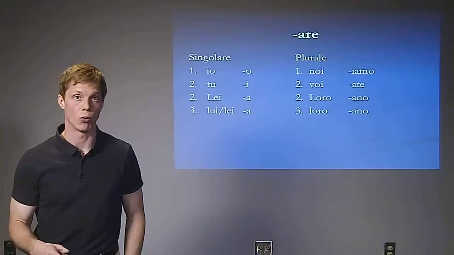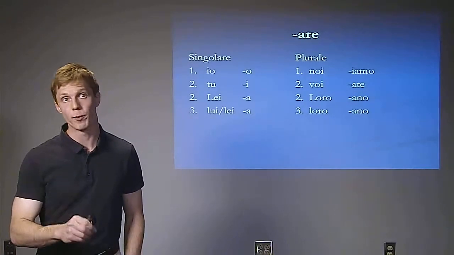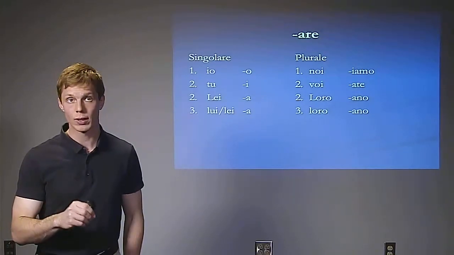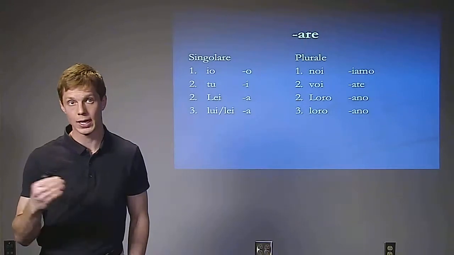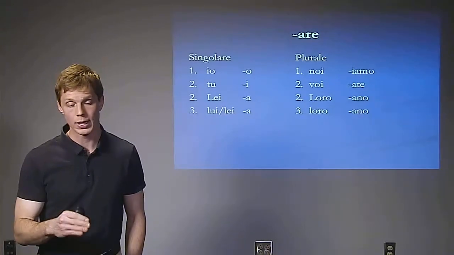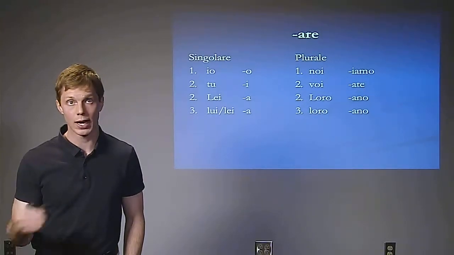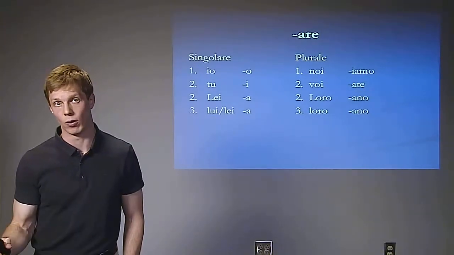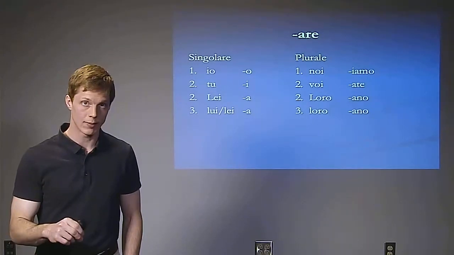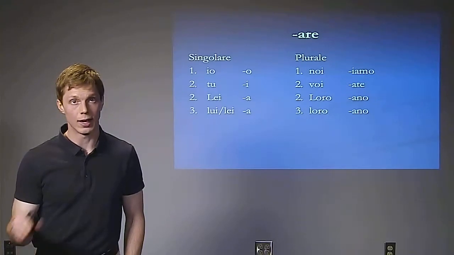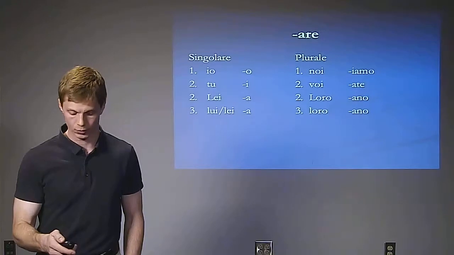Alright, so what are the endings for ARE verbs and how are they pronounced? Well, we have io, o; tu, i; lui, lei, a; noi, iamo; voi, ate; and loro, ano. Okay? So let's repeat them: o, i, a, iamo, ate, and ano. Okay, very good.